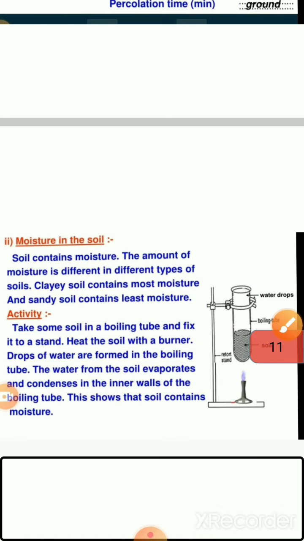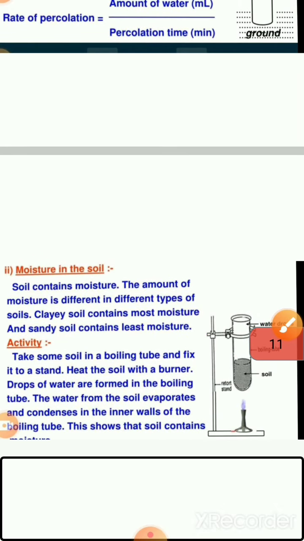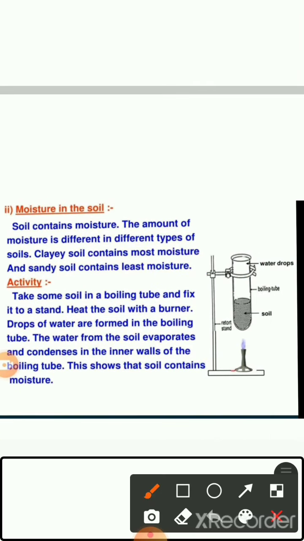After some time, we will see that water vapor comes out and sticks on the surface of the boiling tube. Then it condenses, and you can see water droplets on the sides of the boiling tube. It means the water vapor is present in the soil, that is, moisture is there in the soil. So this is the property of soil.